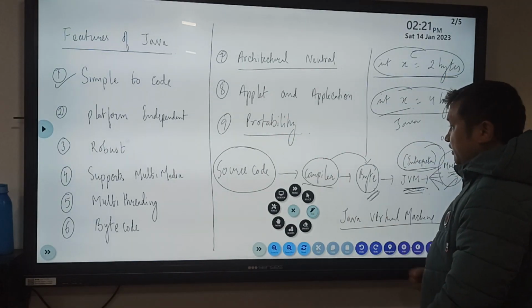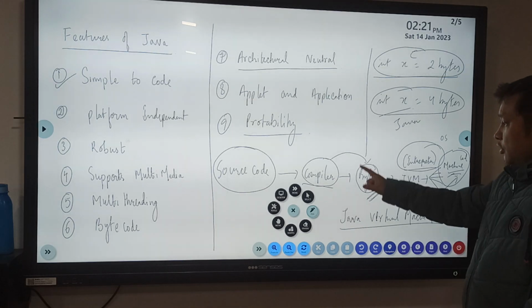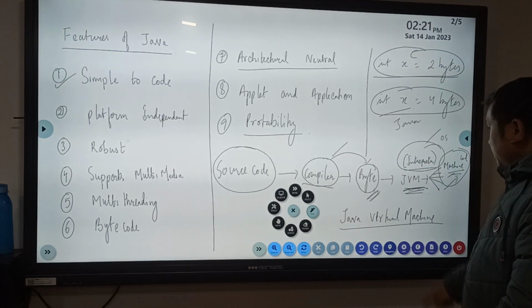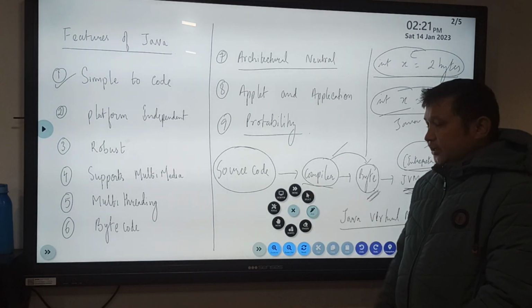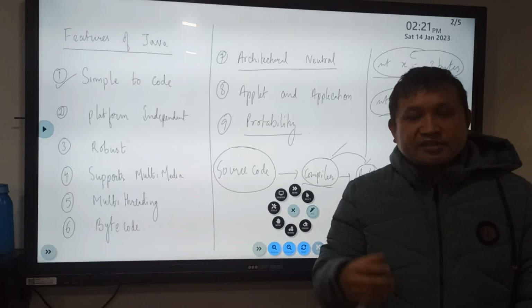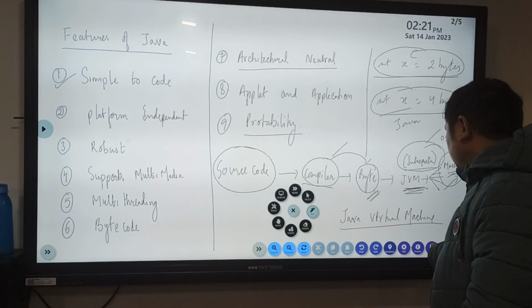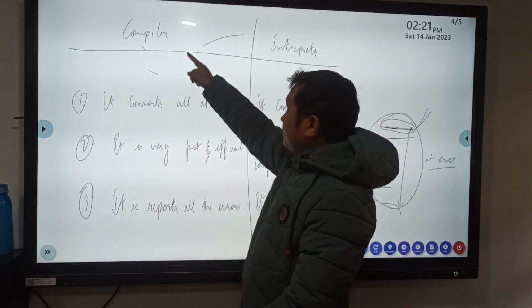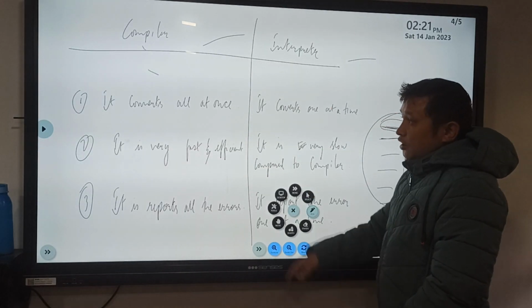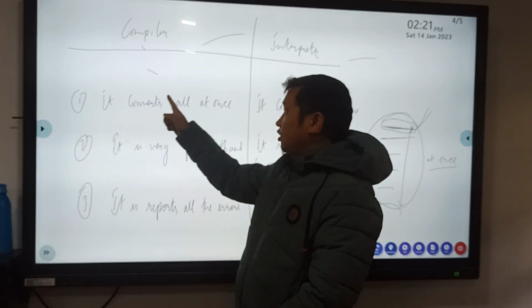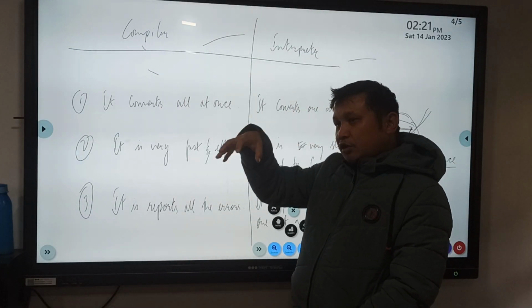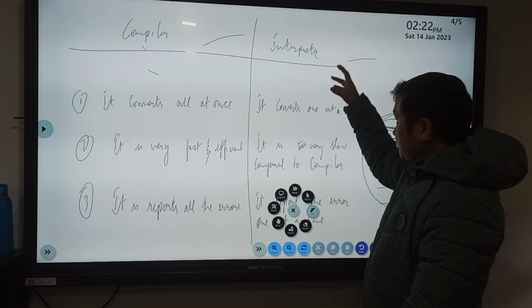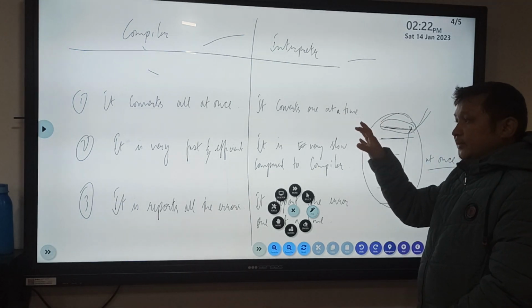Then we covered compiler and interpreter. These are known as language translators that translate one language to another. A compiler converts all the code at once, whereas an interpreter converts the code one line at a time.